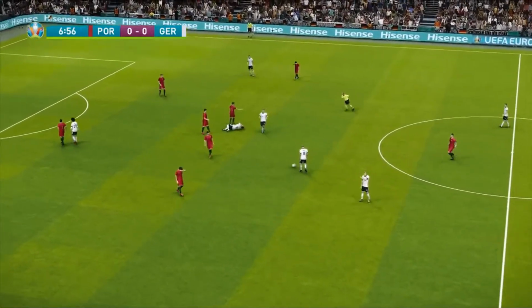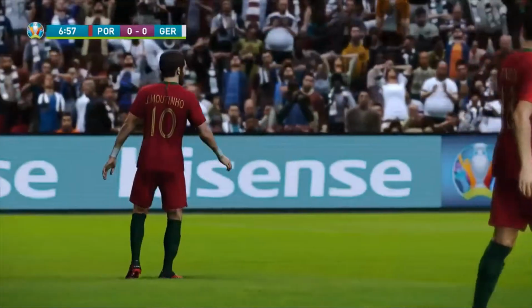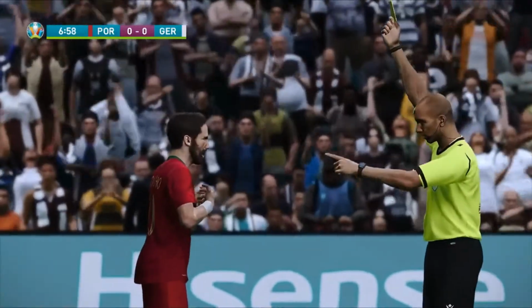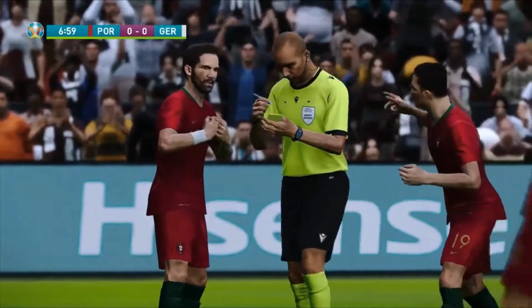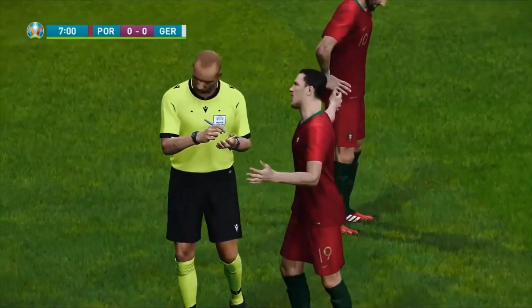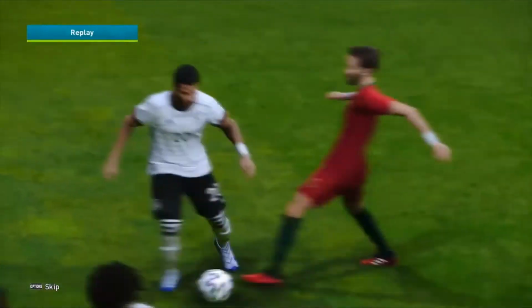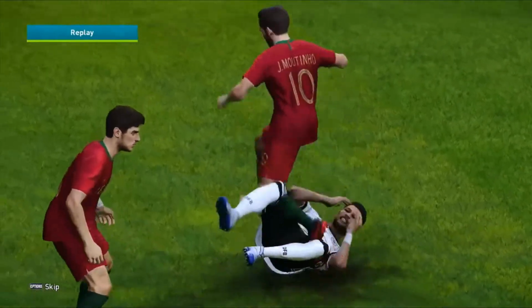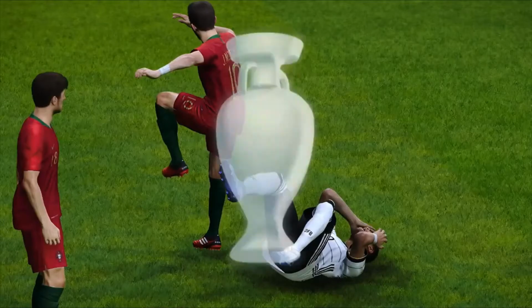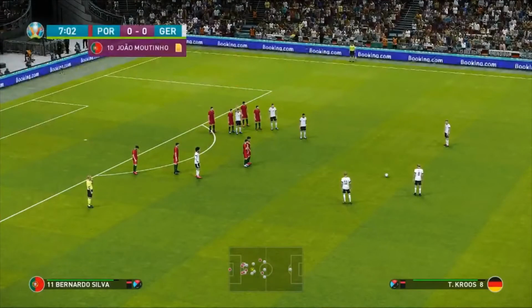Here's Toni Kroos. Well, we've got an injury here. João Moutinho is going to go into the book early in this one, 7 minutes in. I don't know whether the player is going to continue on here. He's down on the floor in pain. Let's have a look at that tackle again on Serge Gnabry. Well, I wouldn't really say Gnabry should be in a great amount of pain there. He's going to play on, but Moutinho goes into the book.